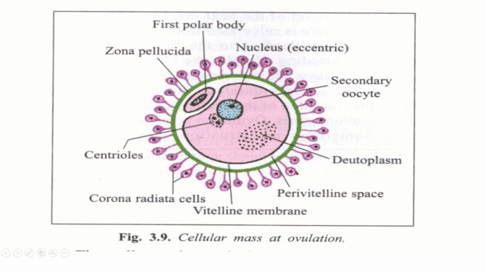This is the corona radiata, this is the zona pellucida, and this is the vitelline membrane. This is the perivitelline space, in which there is the first polar body. You can see this is the nucleus, you can see the centrioles, and you can see the deutoplasm.